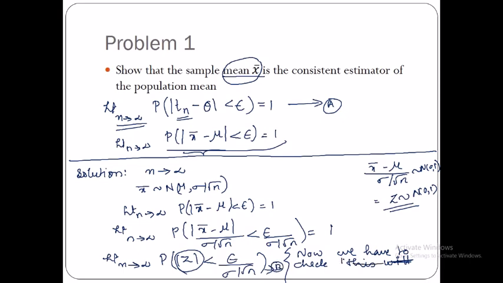So we have to check whether b is equal to 1. So let's see. I'm going to write it over here once again. Limit n tends to infinity, probability of modulus z less than epsilon by sigma by root n.